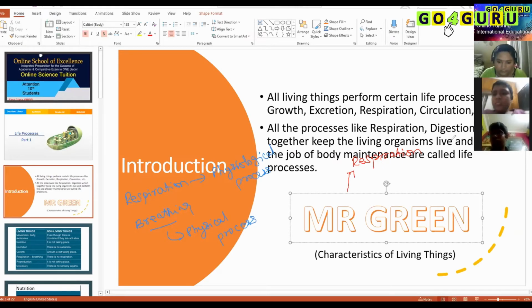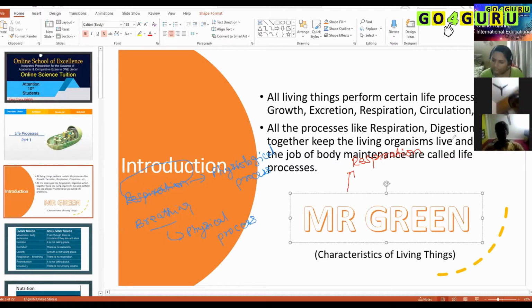And what our body cells do with the oxygen is called respiration. They convert the nutrients to energy. So the conversion of nutrients to energy with the help of oxygen is called respiration.